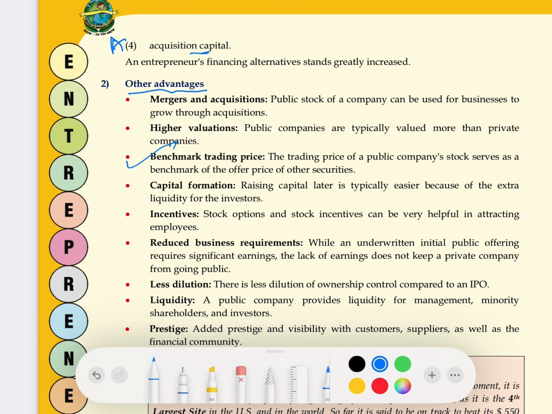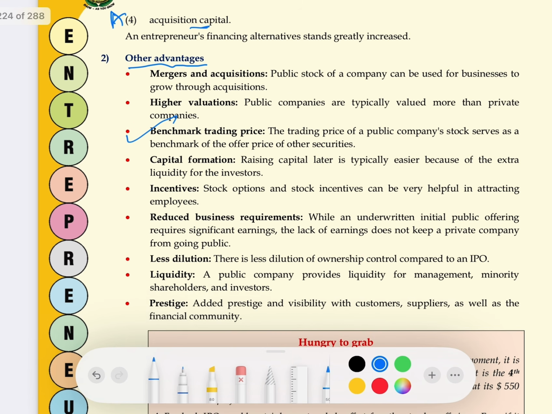Anytime investors want to sell their shares in the market, they can go and get converted into cash. Then if the company has issued shares in the market, it can give it in the form of stock option also to its employees. अपने employees को stock option या shares offer कर सकती है company.